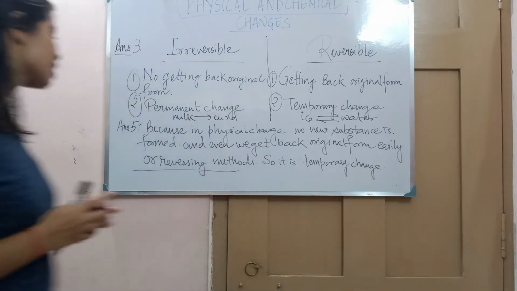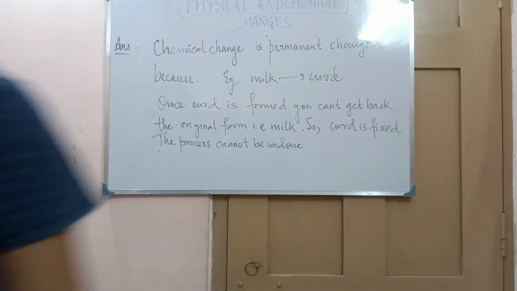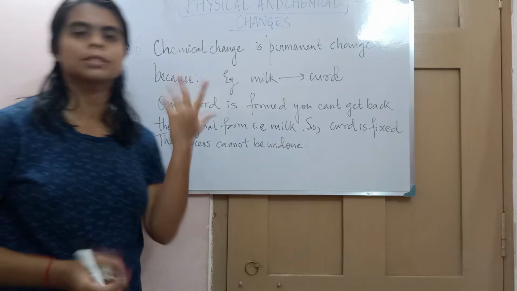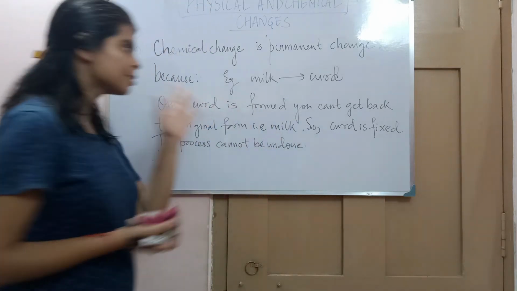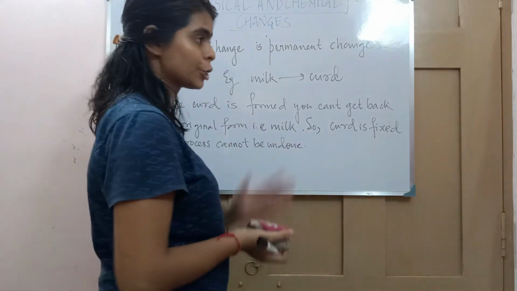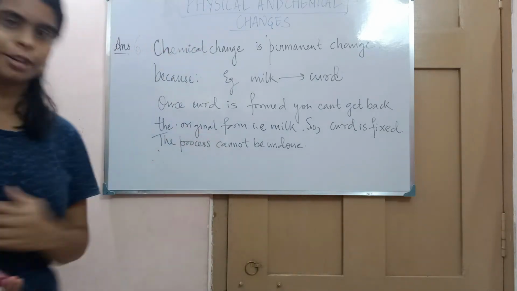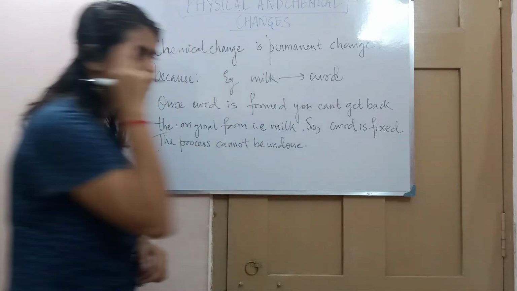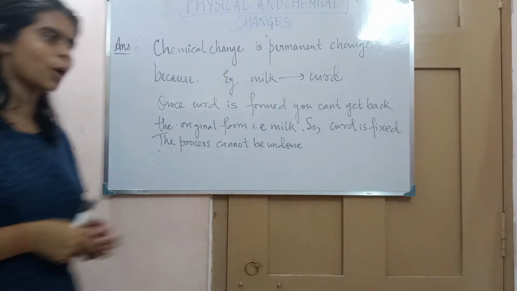Now comes to the answer number 6. Now comes to the question number 6, that chemical change is a permanent change. Explain. To explain, let's take an example. It's better to give an example when they were asking about explanation, because it will help us to understand in a very good way. The example is milk to curd. Very easy example. Very easiest one.